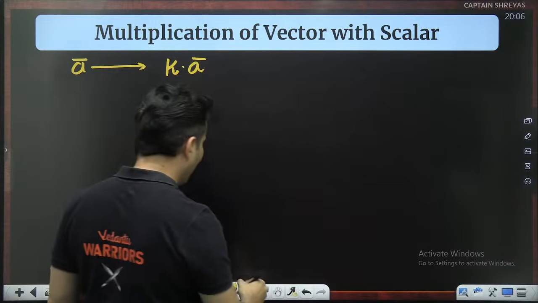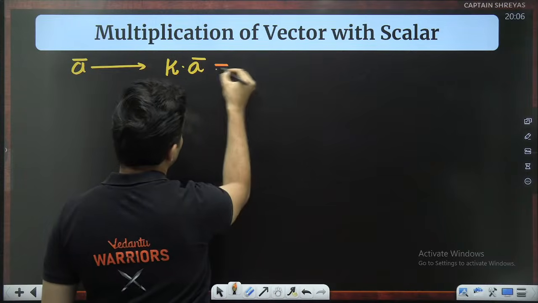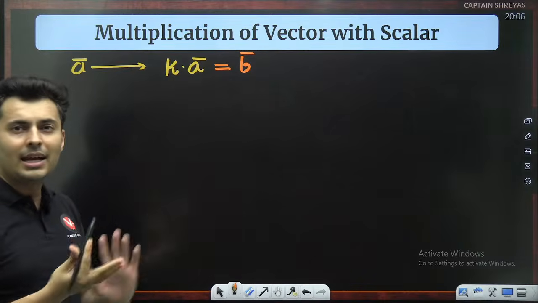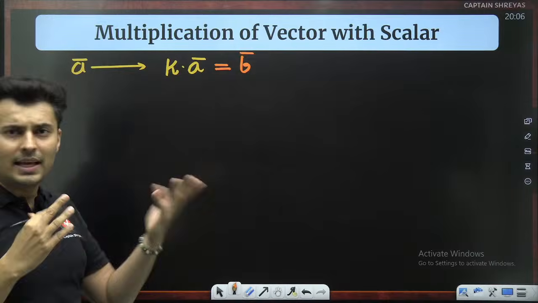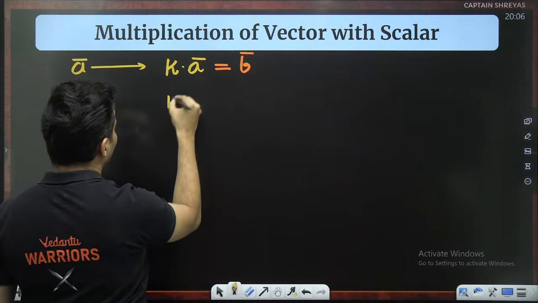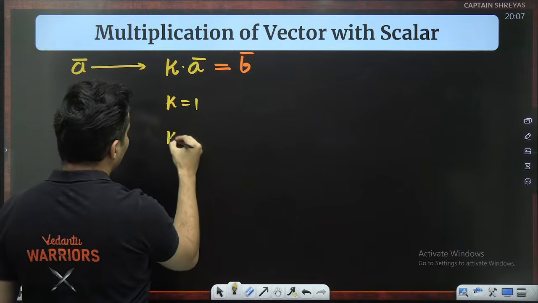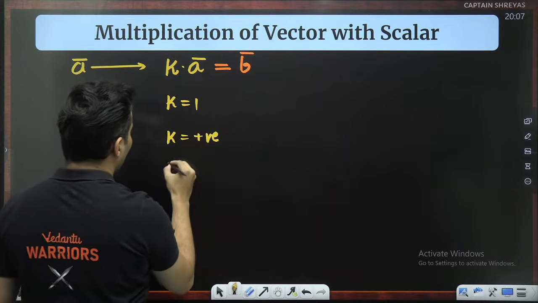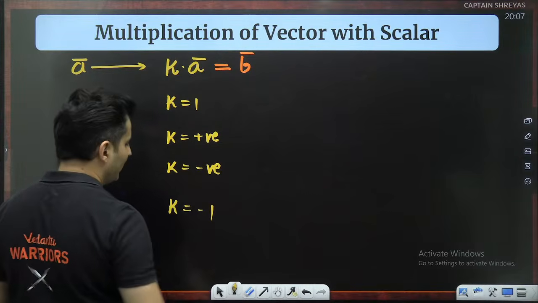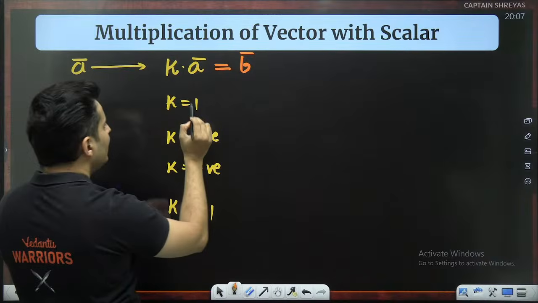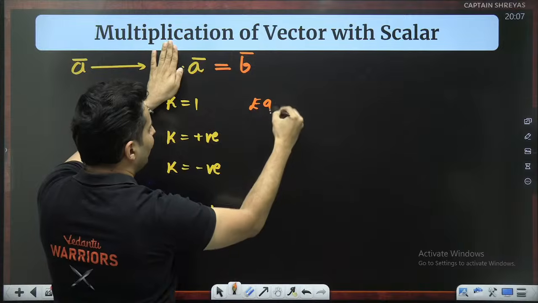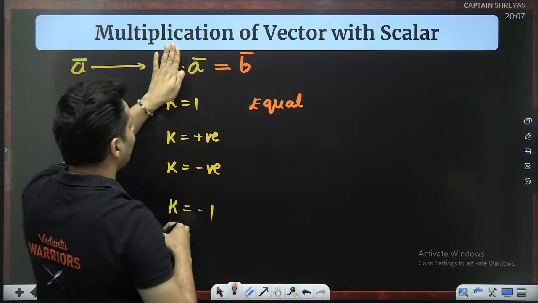I will get a new vector, which is, let's say, B bar. So depending on the value of k, A and B can be in the same direction, opposite direction, and so many other things. For example, if the value of k is 1, or the value of k is positive, or the value of k is negative, or the value of k is minus 1, accordingly our answer will change. If k is 1, then A is B, so it will be basically equal vectors.